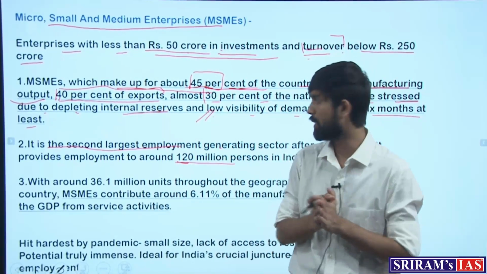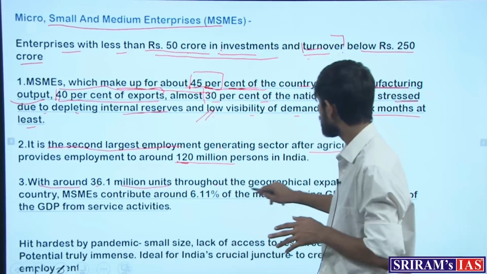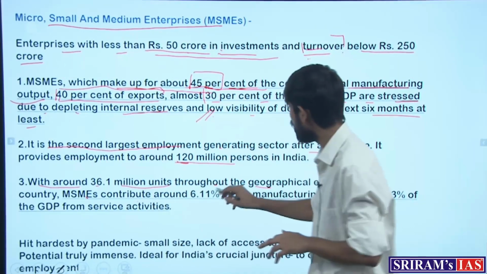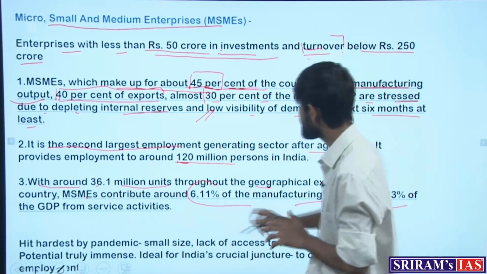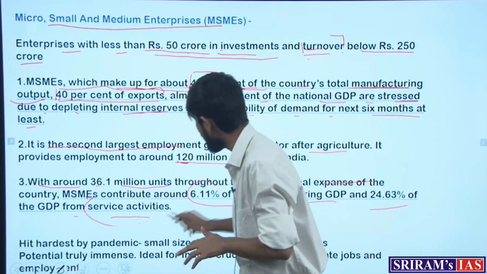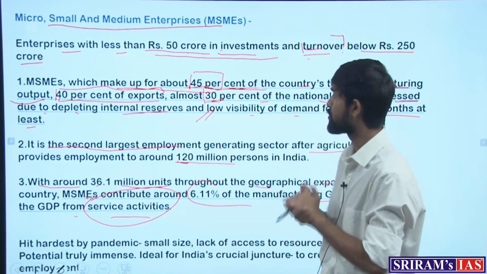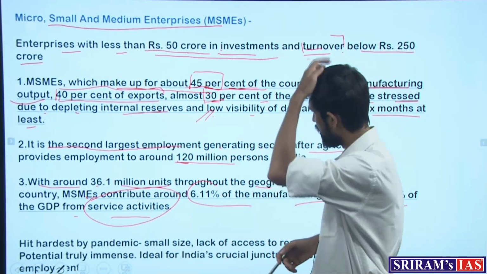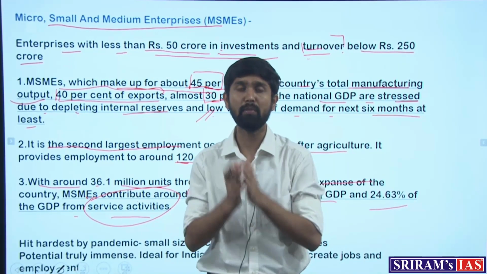With around 36.1 million units throughout the geographical expanse of the country, MSMEs contribute around 6.1% of the manufacturing GDP and 2.63% of the GDP from service activities. Together this is the 30% contribution to GDP when we combine manufacturing as well as the service sector.